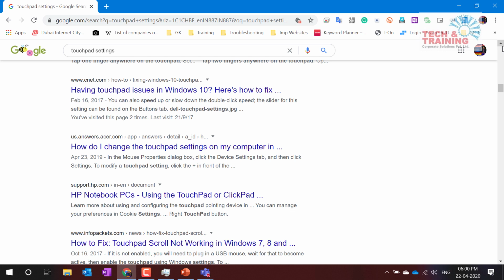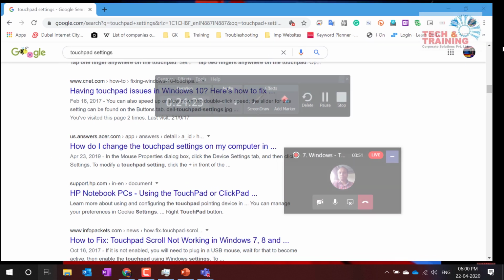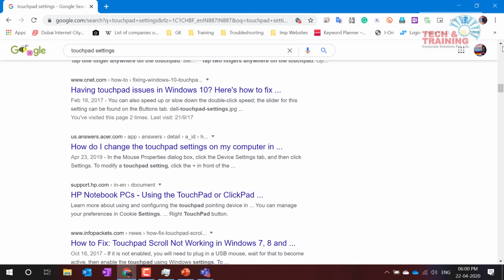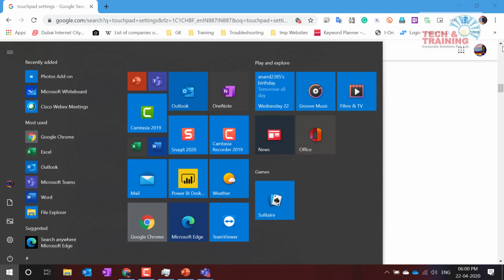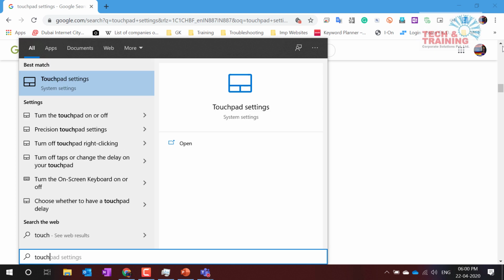Now, when we talk about 2-finger, we also have something called 3-finger touch. Before I go ahead with 3-finger and 4-finger, let me show you where these settings are, because you can also try it with me. So, click Start and go to touchpad.